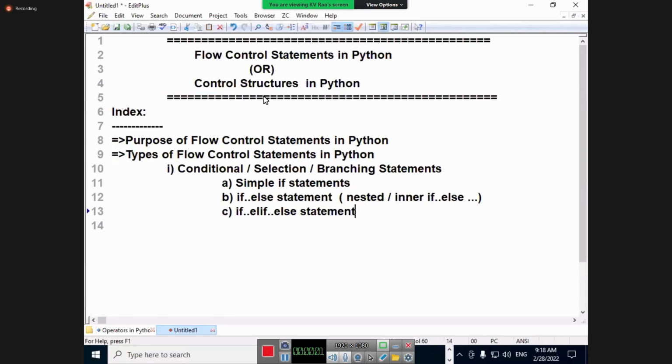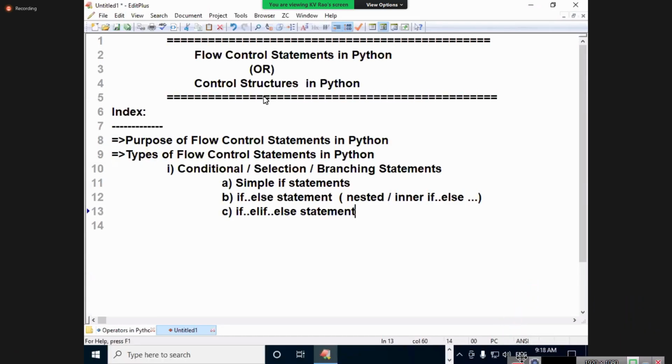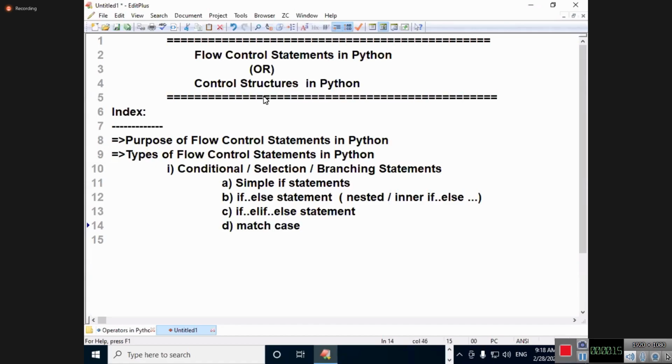Full concept of the if else statement, that is another one. So the next point is D, which is match case. This match case statement I'm going to explain. It is available in Python 3.10 version. It is a new feature in the new version.